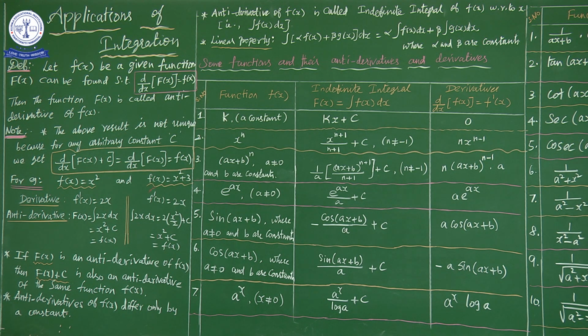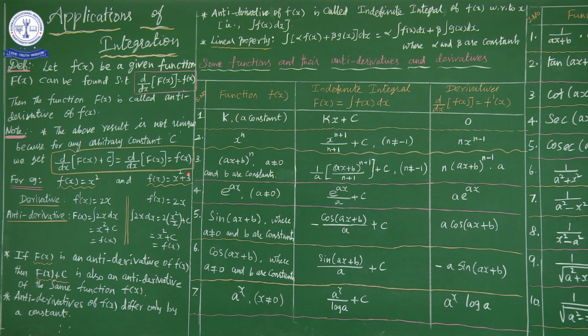The same thing for another example: small f of x equal to x square plus 3. The derivative is f dash of x equal to 2x. Again we want the original function, so integrating 2x with respect to x, we get 2 into x square by 2 plus c. The 2 will be cancelled, remaining x square plus c. Why do we use c?